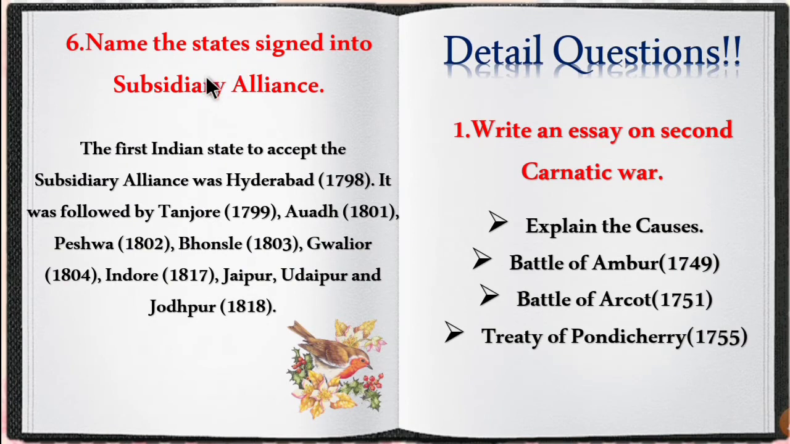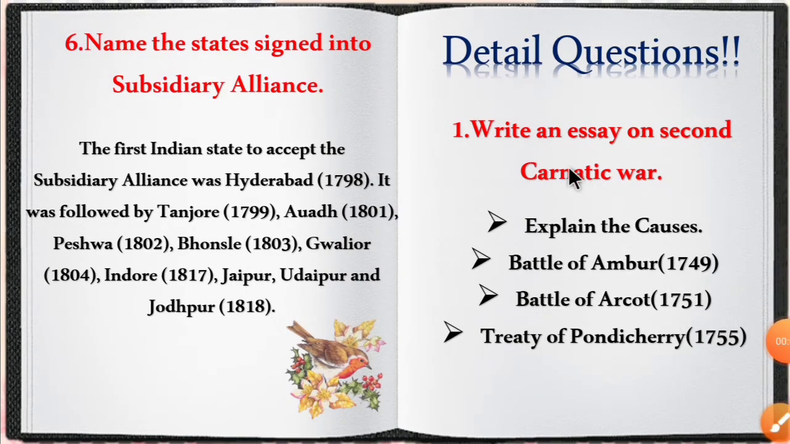Name the states that signed the subsidiary alliance. The first Indian state to accept the subsidiary alliance was Hyderabad in 1798, followed by Tanjore in 1799, Oudh in 1801, Peshwa in 1802, Bhonsle in 1803, Gwalior in 1804, Indore in 1817, and Jaipur, Udaipur and Jodhpur in 1818. Children, kindly memorize the year for each state, for each battle, and also for the treaties signed.